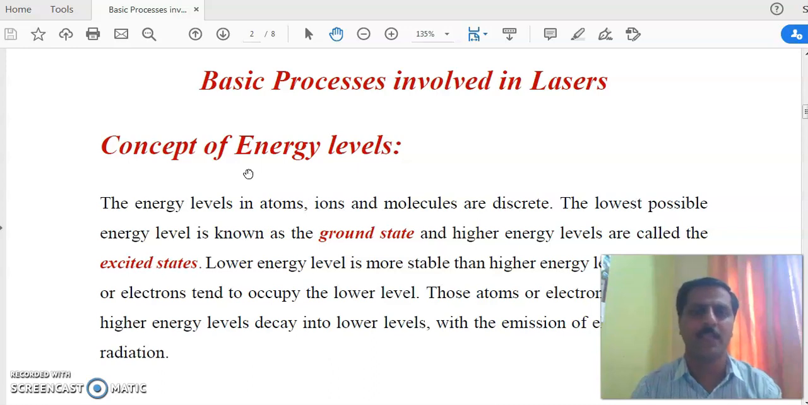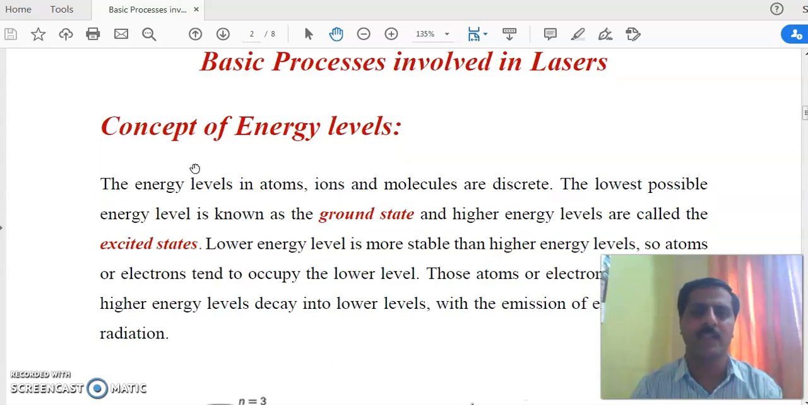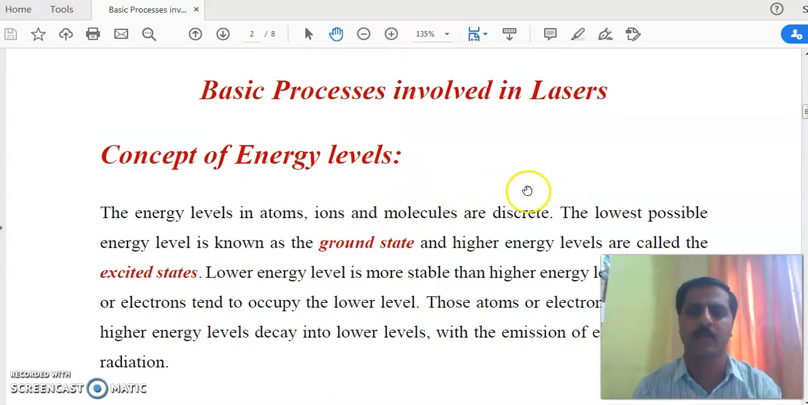To understand the basic processes, first of all, we must have an idea of energy levels present in an atom. So now first of all we start with the concept of energy levels. The energy levels in atoms, ions and molecules are discrete. So first of all, what does this discrete word mean? Discrete means having a fixed value.